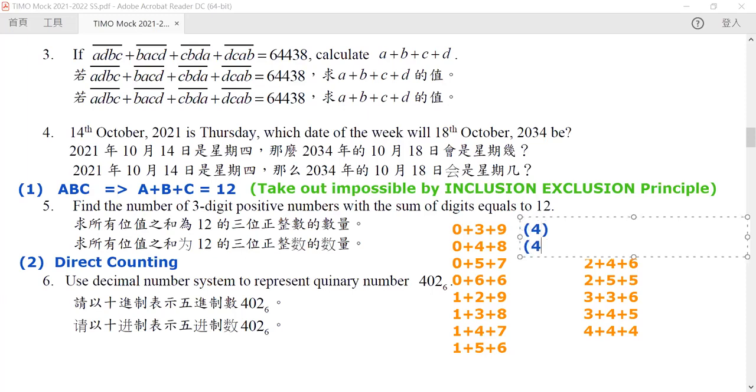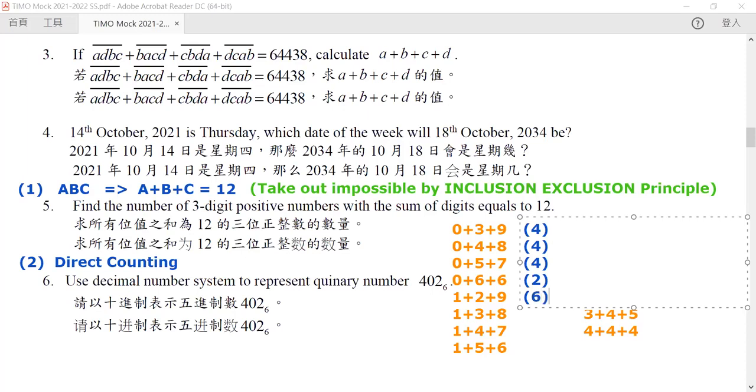Now the same thing goes for the next one. In fact, the same thing goes for all of these. Now the last one is interesting because there are only two ways of doing this: either 660 or 606. It depends on the position of 0, whether it's on the unit digit or the 10th digit. So for our first, starting from 1, this number can be rearranged among these 3 digits. So there are 6 different ways of doing this, 3 times 2 times 1. The same thing goes for our 138, 147, 156. These are all 6.